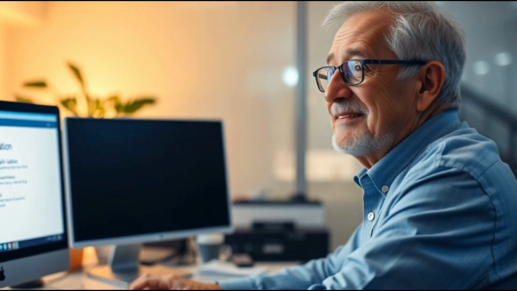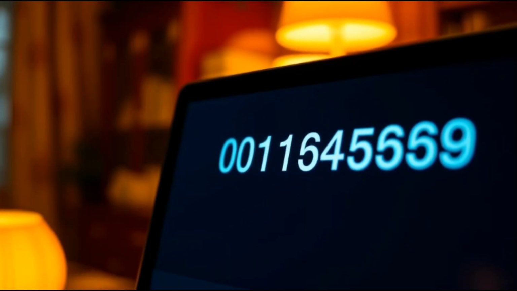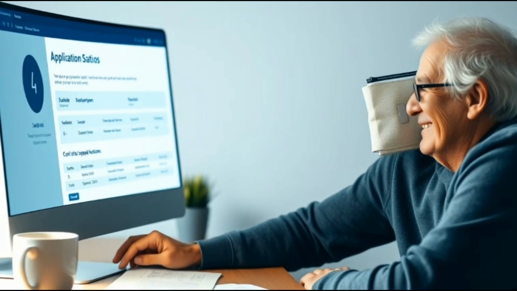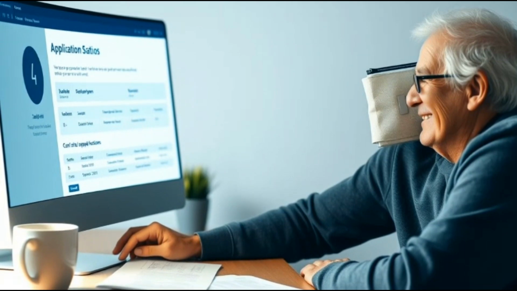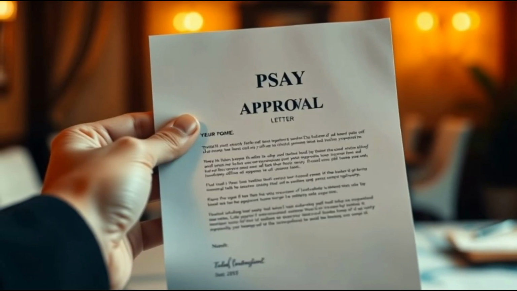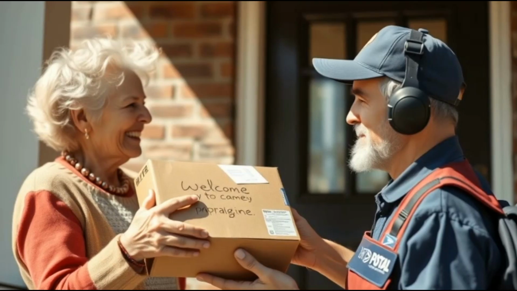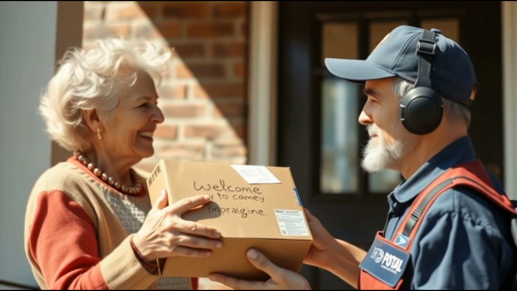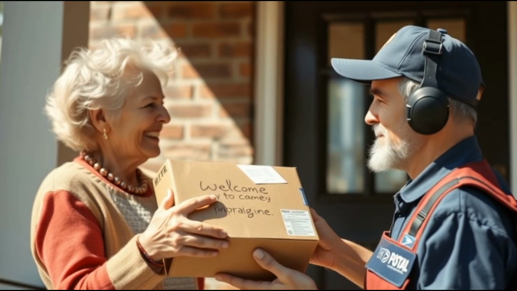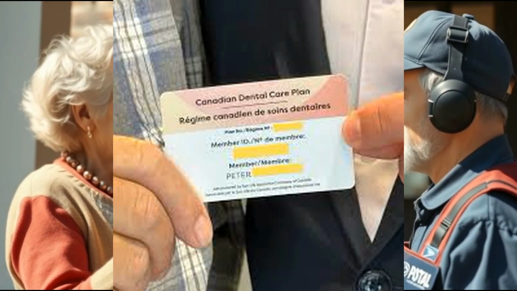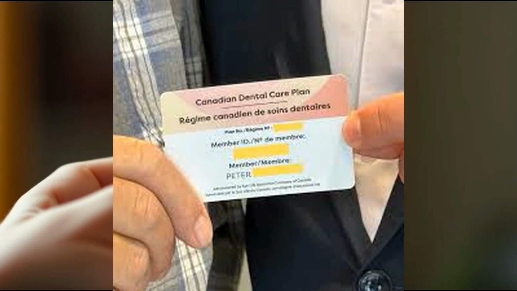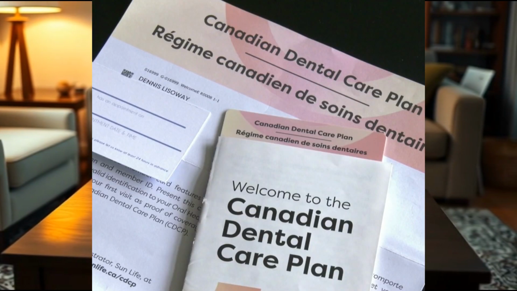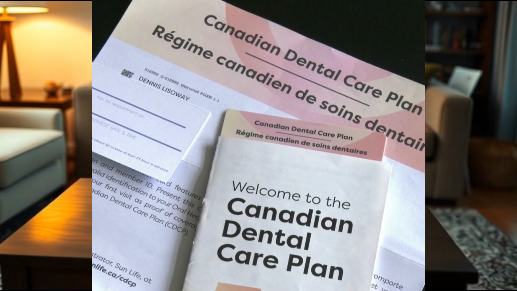Once the application is submitted online, you will receive a confirmation number so that you can check the application status. Once your application is approved, you will receive an approval letter. Subsequently, Sun Life, which is managing the plan on behalf of the Government of Canada, will send you a welcome package by mail. Your welcome package will include your member card and all other details about the plan, including the eligible cost.